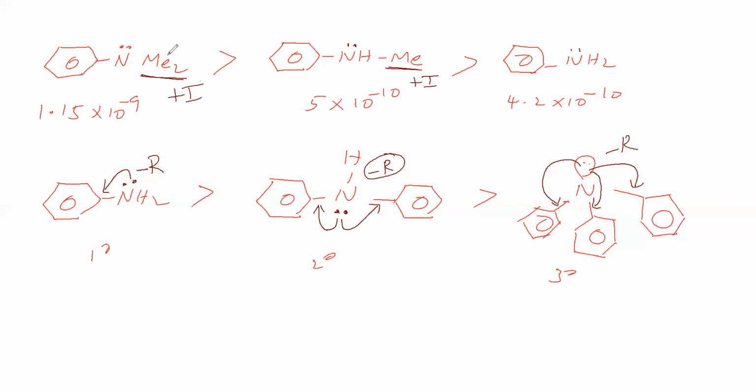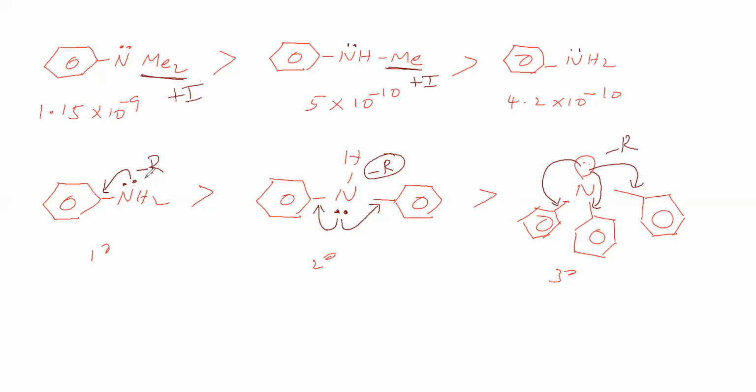All are having the same extent of minus R effect. Therefore, we did not say minus R effect here, but the minus R effect tendency is different. Here one phenyl ring is going with resonance with the nitrogen lone pair. Here 2 phenyl rings are going with resonance with the nitrogen lone pair. Here 3 phenyl groups are going with resonance with the nitrogen lone pair. So the minus R effect tendency is less, then more, then still more.